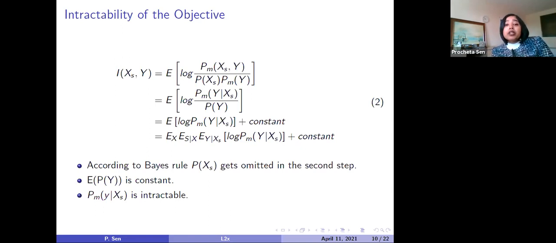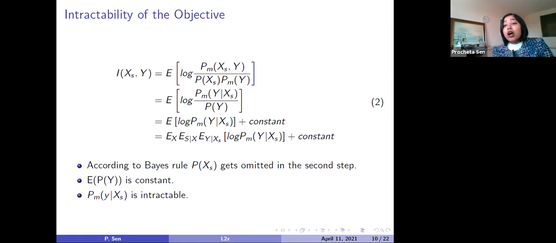Now, if we expand probability of x's,y according to Bayes formula, then p of x's will be eliminated. So eventually this equation becomes the expectation of log of probability of y given x's divided by probability of y. Again, if we expand this according to the formula of expectation, it becomes the expectation of log probability of y given x's minus the expectation of log probability of y.